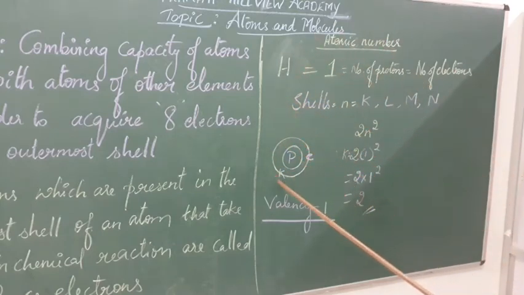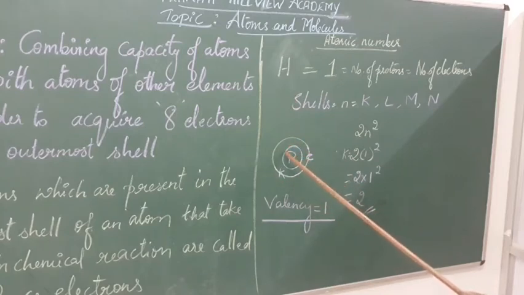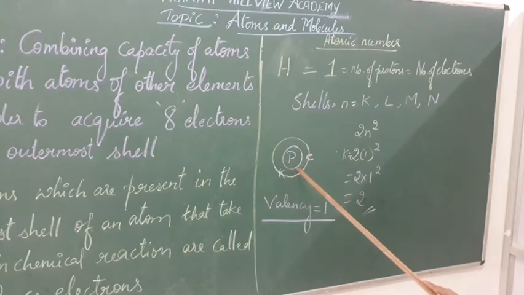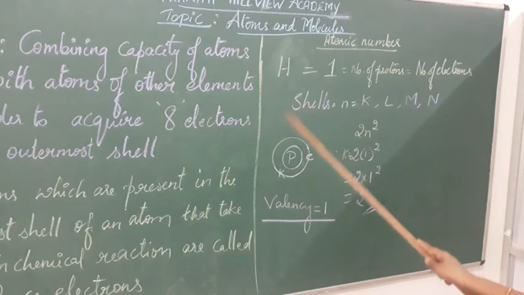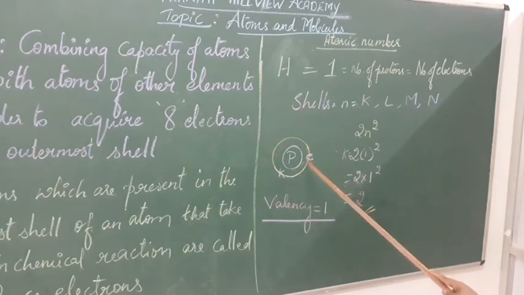Consider this atom is a hydrogen atom. This is the nucleus, and the nucleus is present in the atom. Inside the nucleus, protons and neutrons are present. Outside the nucleus, there will be shells or orbits. In the orbits, electrons are revolving around the nucleus.